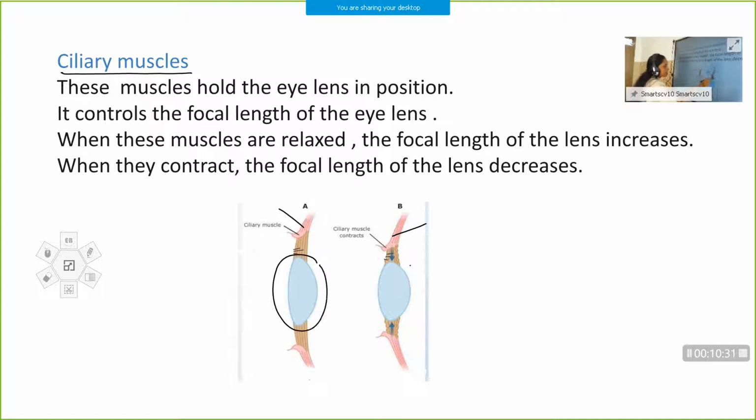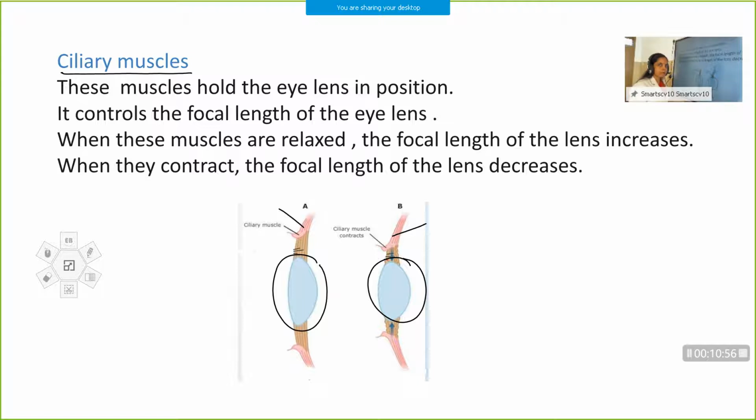This is the eye lens. It helps to hold the eye lens in its position. And another function of the ciliary muscle is to control the focal length of the eye lens. Here, what is our eye lens? The eye lens is a convex lens, but it is not made up of glass.